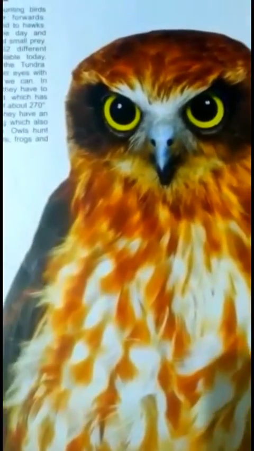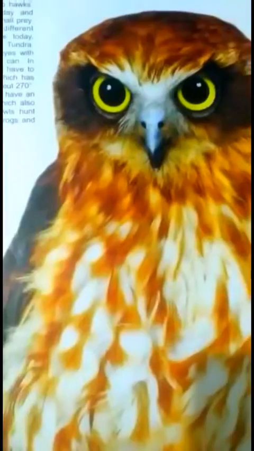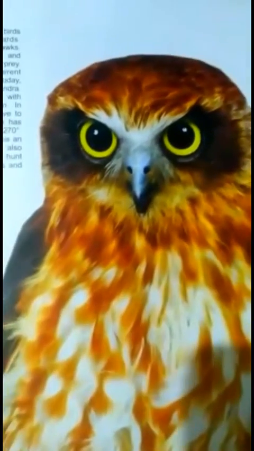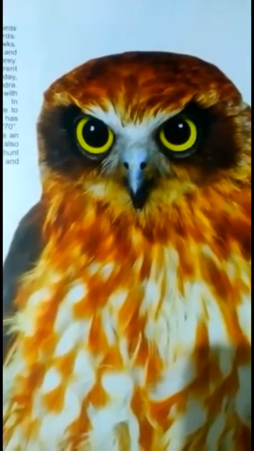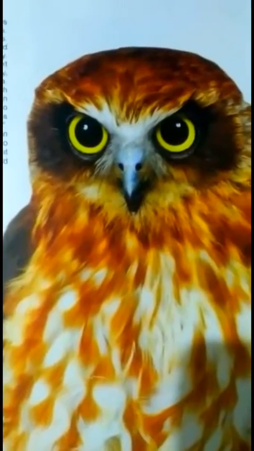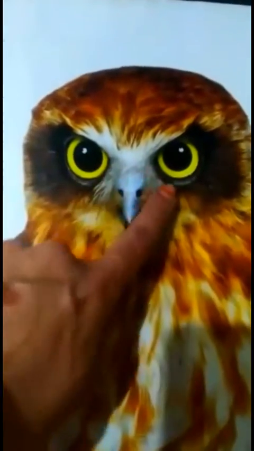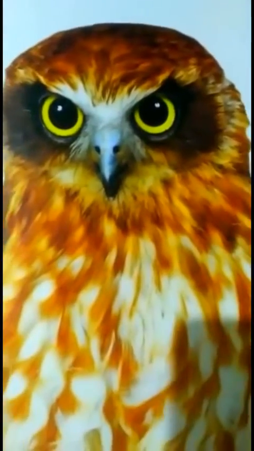Now, this is owl. An owl turns its head around 360 degrees. If you want to see here and there, it turns its head, but it can't move its eyes.